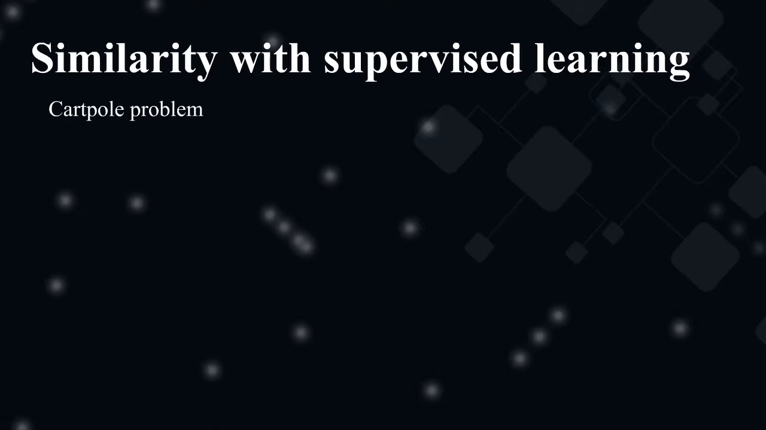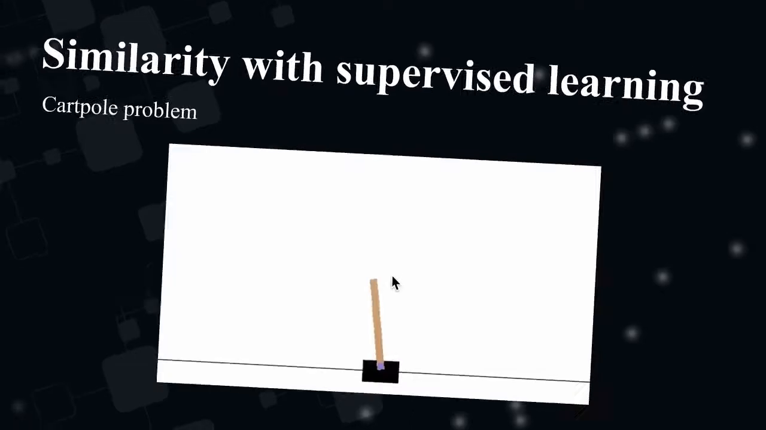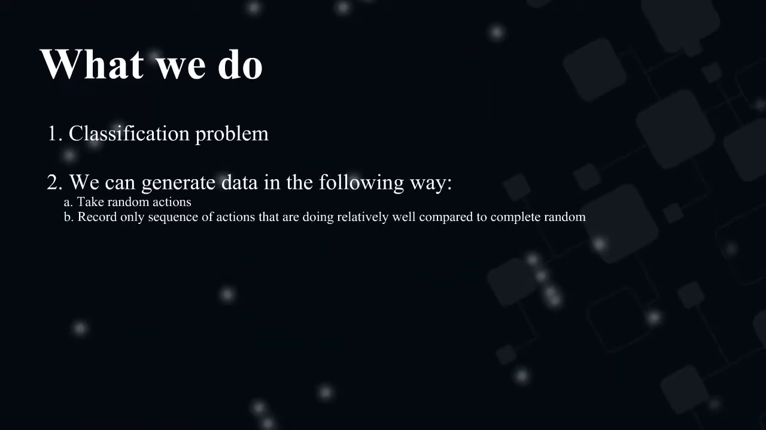Despite this, in certain environments, there could be similarities with supervised learning. As we can see in the following example, the CartPole problem, you can see the video here. The way we can transform this problem into a classification problem is by taking random actions in this environment and only taking records of the sequences of actions that are doing relatively well compared to completely random actions. For example, when doing completely random actions, we would on average get a reward of 11 points. However, we only take subsamples of those random actions where the average reward is about 50.